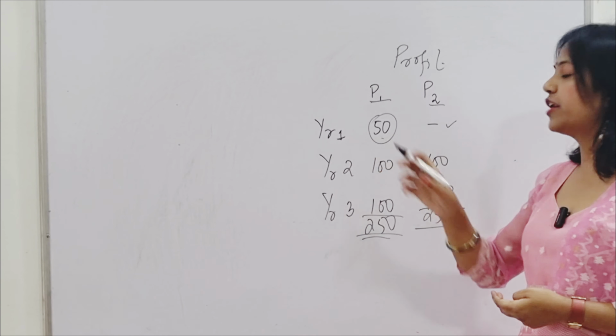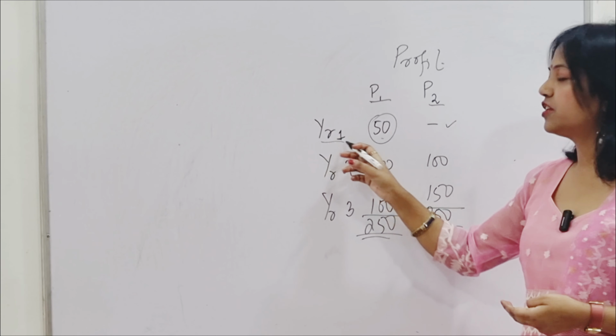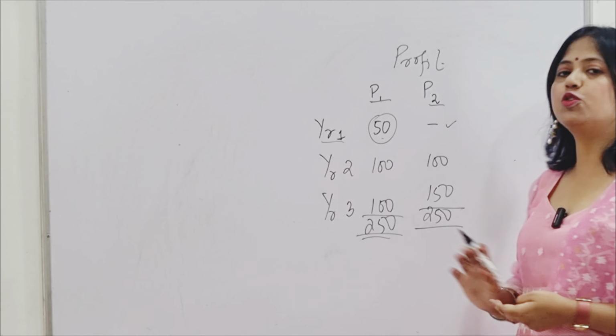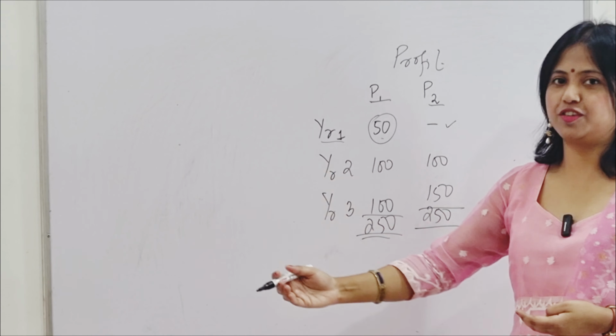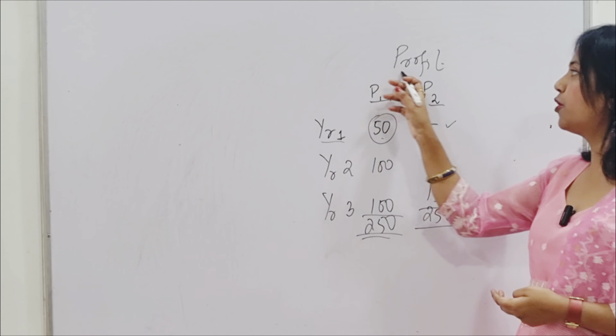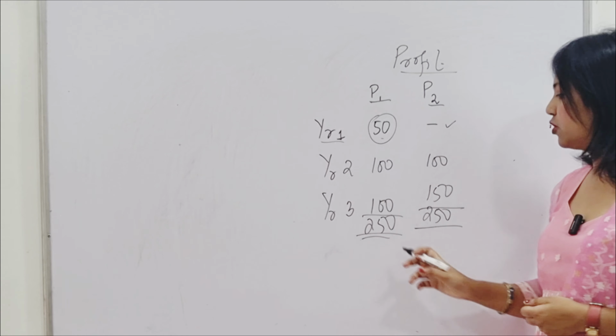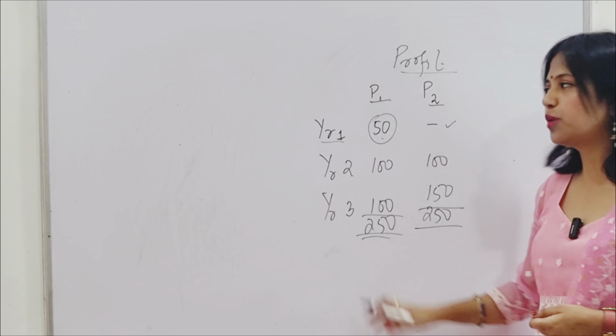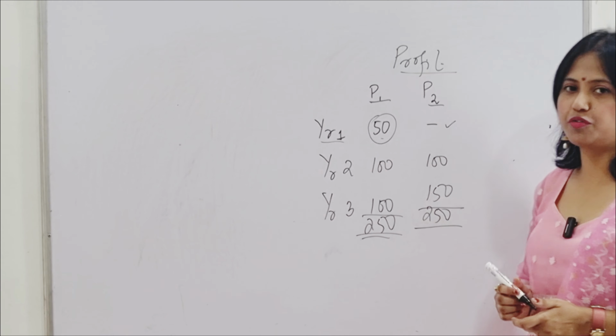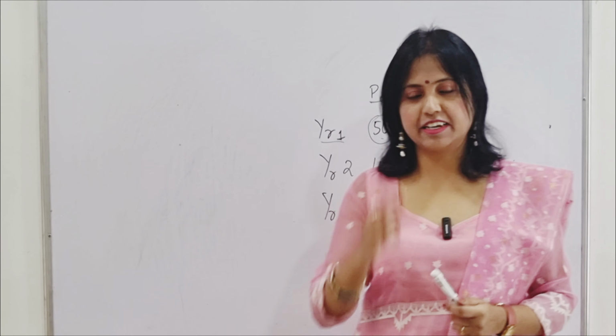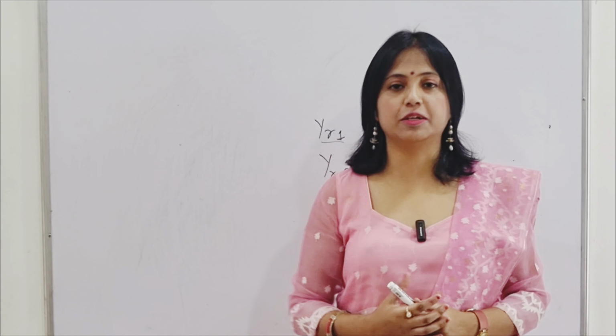So I will give more value to this 50 rupees which I receive in year 1 than any other 50 rupees that I receive in year 2 or year 3. This is ignored by the profit maximization concept, because ultimately we are guided by the total profits of period 1 and total profits of period 2. This is the second limitation. Let's talk about the third limitation.